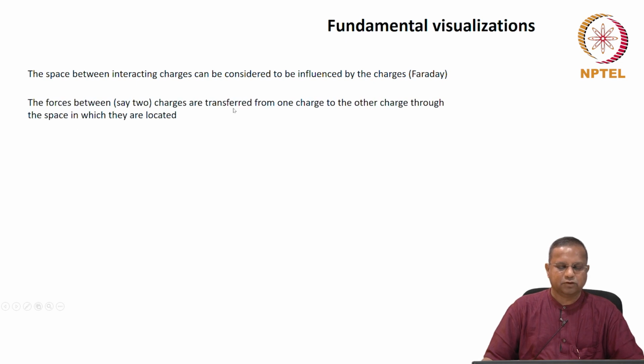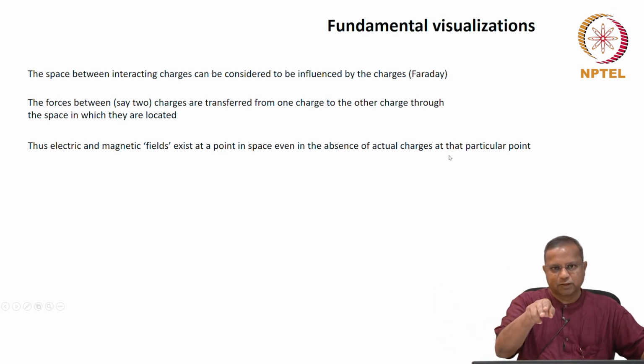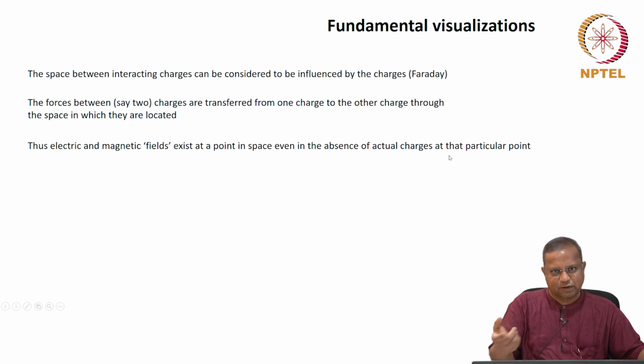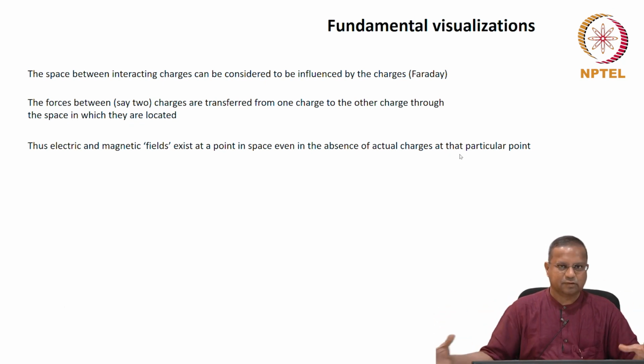The forces between charges are transferred from one charge to the other through the space in which they are located. Therefore, electric and magnetic fields exist at a point in space, even in the absence of actual charges at that point. There could be charges present elsewhere, but there could be a field where the actual charge does not exist, because the influence of charge is over this place. In other words, there's an electric field that is created by the charges. That's the region of influence.